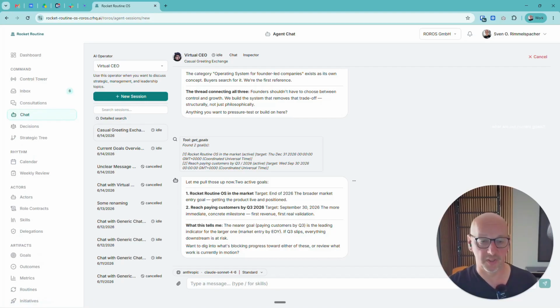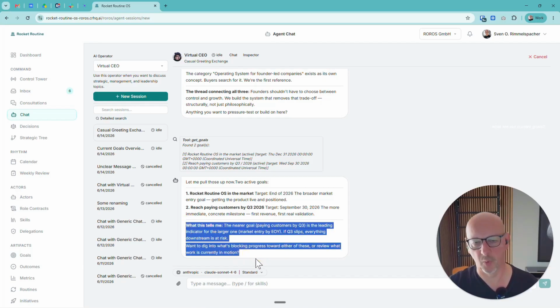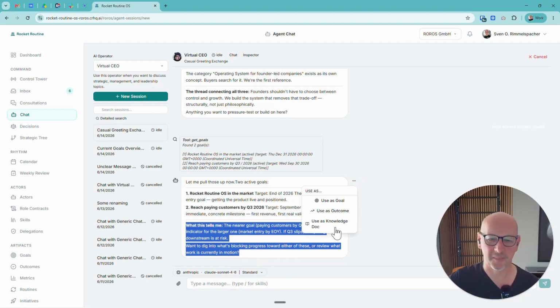And now I could do something really special, but it is not quite finished just yet, so I can only give you a small hint at what it might be. If I imagine for a moment that this is a specific result we have already worked out, I can continue working with this result by saying, for example, use this result as a goal or as an outcome, or use it for our knowledge base. That means everything that is created here can then be further processed accordingly.